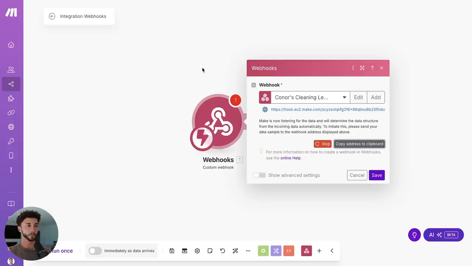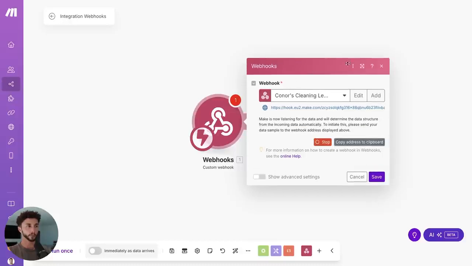So we're going to put this into VoiceFlow. We're going to trigger it and make sure that it knows what data to expect. And then we're going to be able to use that data and put it into Google Sheets. So stick with me here, but this is another very essential skill in AI automation, is how to set up a webhook and use it within different apps. So we have our webhook here. We've copied the address to clipboard.